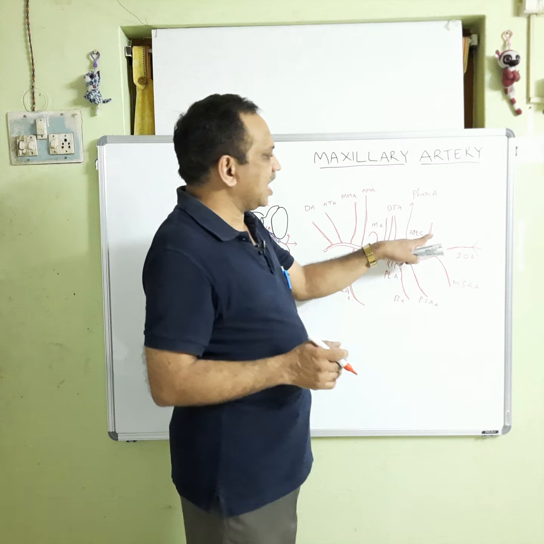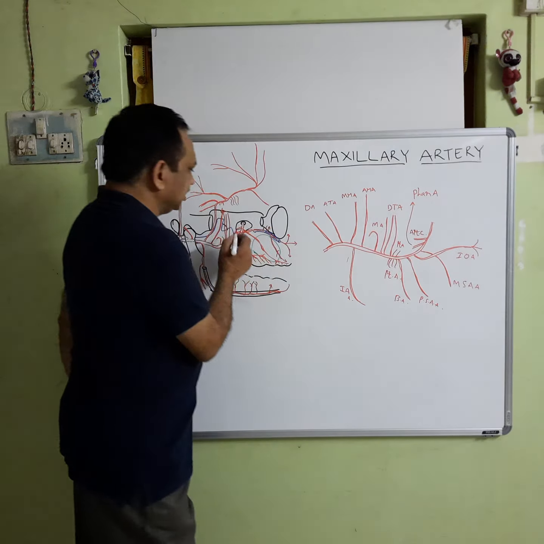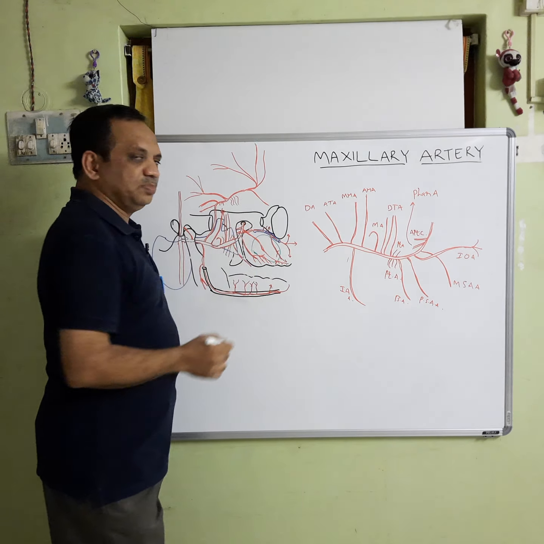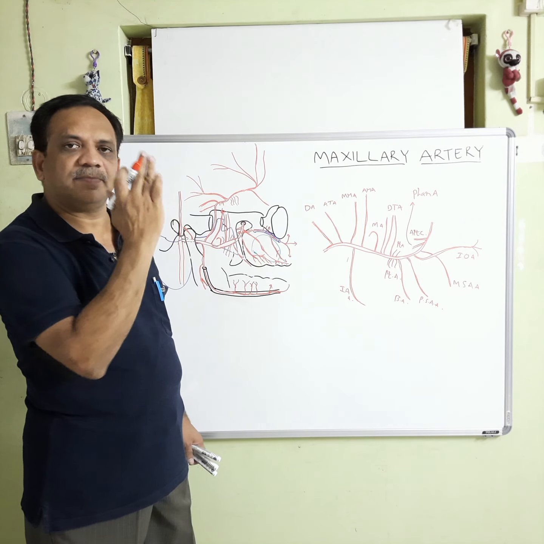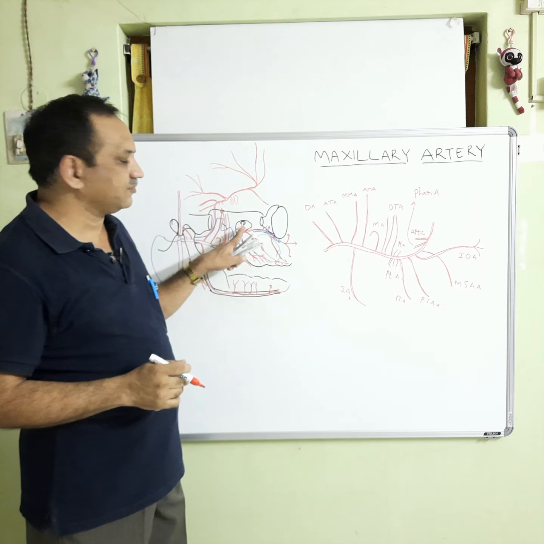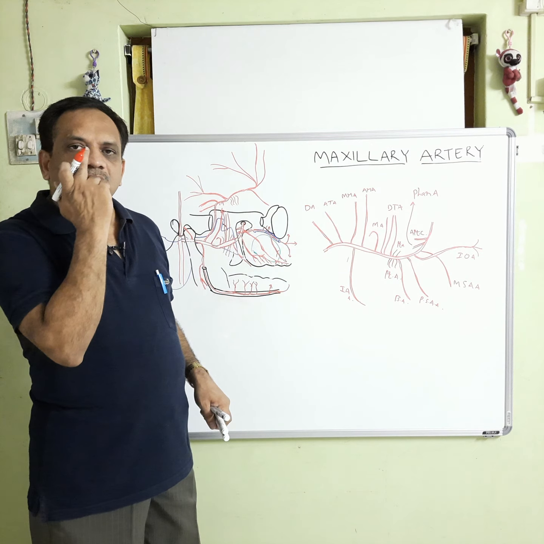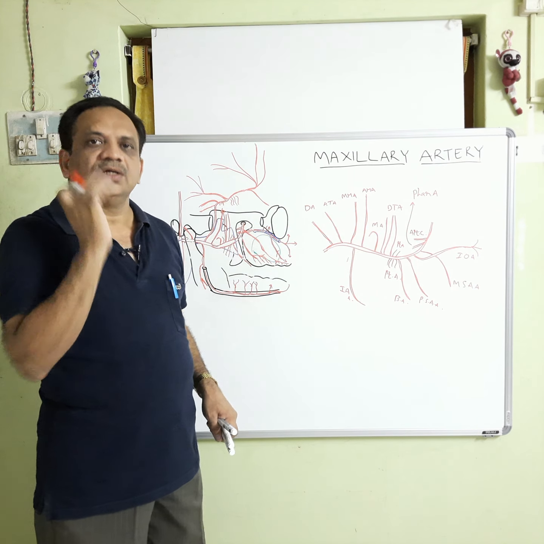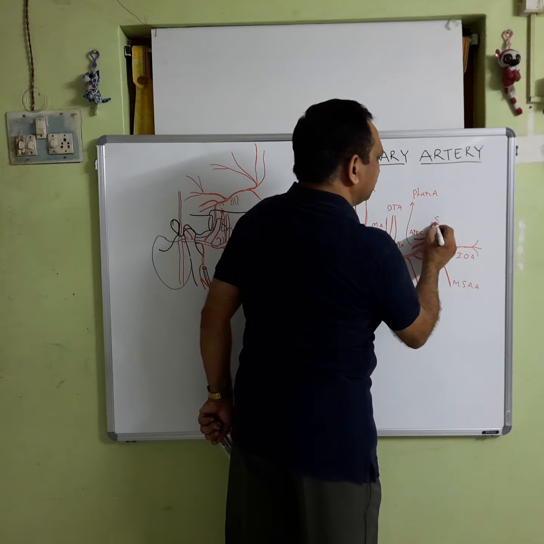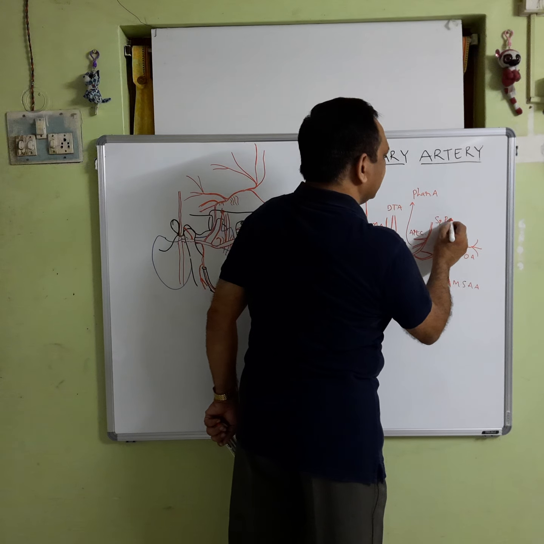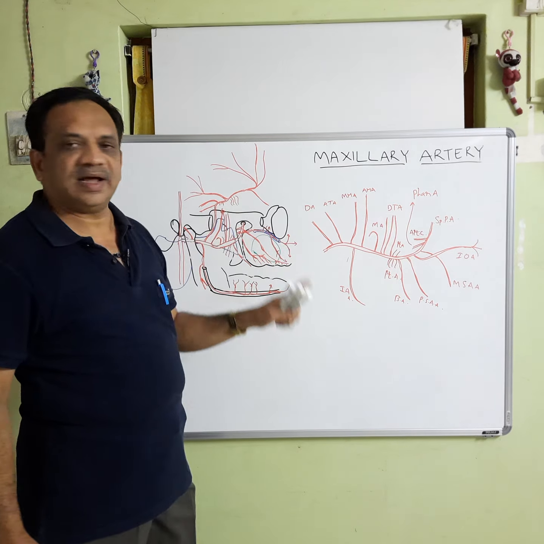The last branch is the continuation of this maxillary artery. This is the branch into the sphenopalatine foramen. The sphenopalatine foramen is located on the medial wall of the pterygopalatine fossa, which leads this artery into the posterior superior quadrant of the nose. So, this is the sphenopalatine artery. These are the main branches, and one more branch is there.